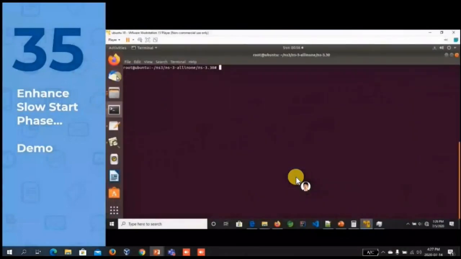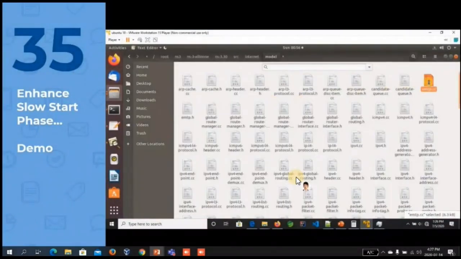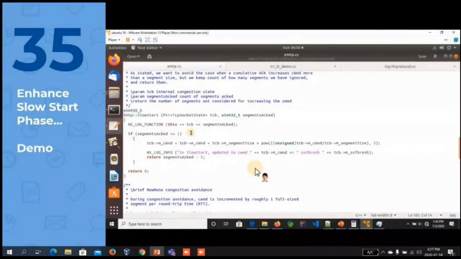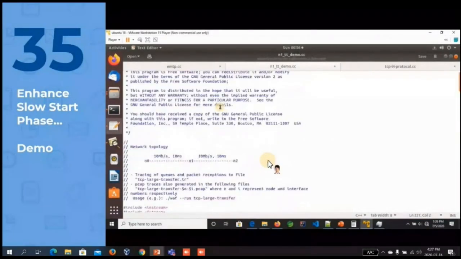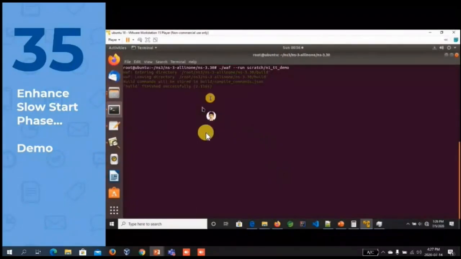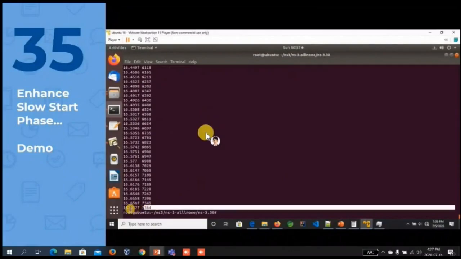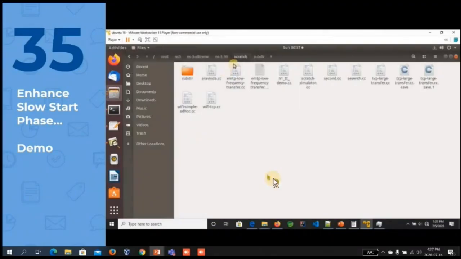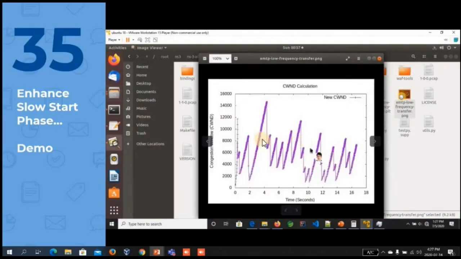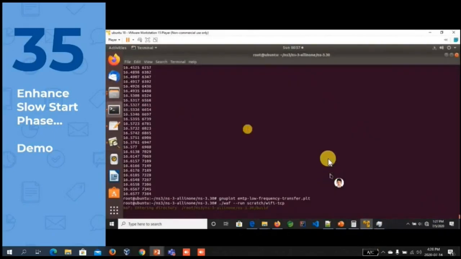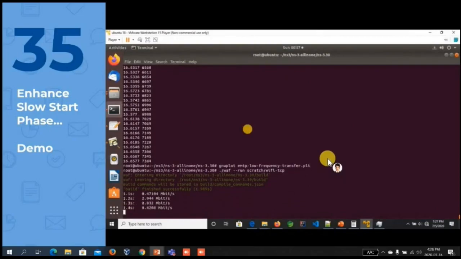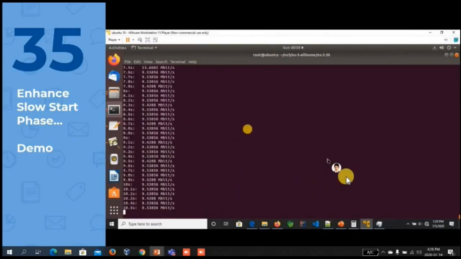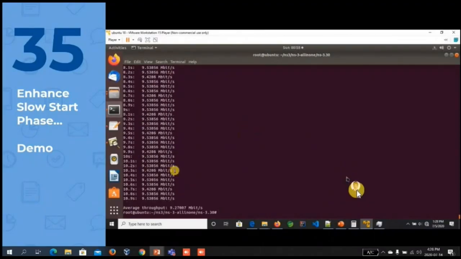Here I have recorded a demo of the simulation. You can see the source code of the updated slow start algorithm, as well as the simulation code. Once I run the transmission time simulation, it logs the transmission time, as well as the congestion window of the transmission profile. Then using GNU plot, I can plot that congestion window graph. Here you can see the graph of the selected algorithm. The next simulation I have used calculates throughput: it sends data continuously and finally prints the average throughput of the transmission.